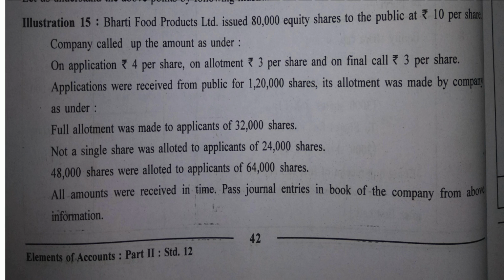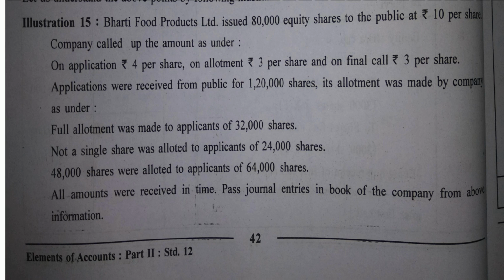And further they say, applications are received for 1,20,000 shares. Yes? And how do they deal with that? Full allotment to applicants of 32,000 shares. Not a single share to 24,000 shares. But you see a point here. If you compare 80 and 120, excess applications are 40,000.